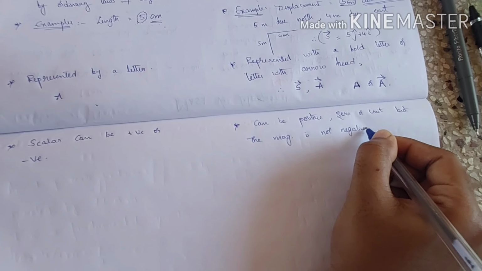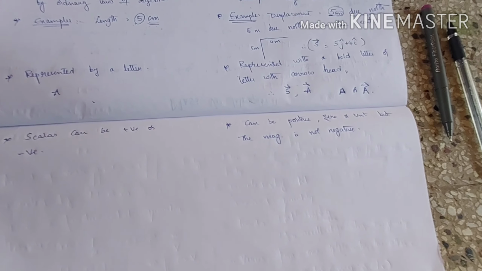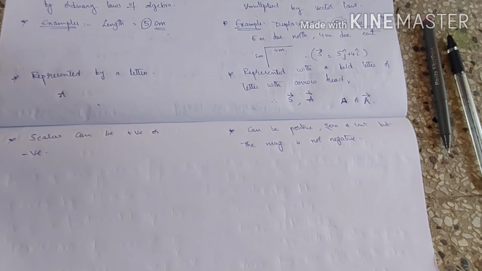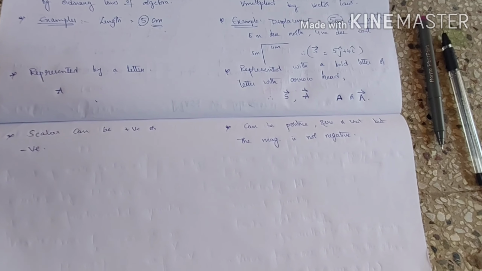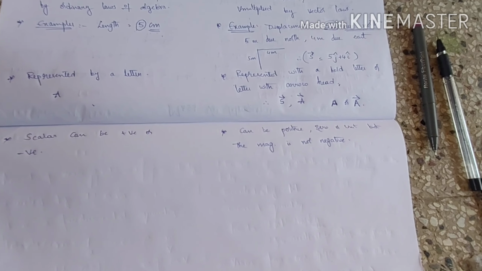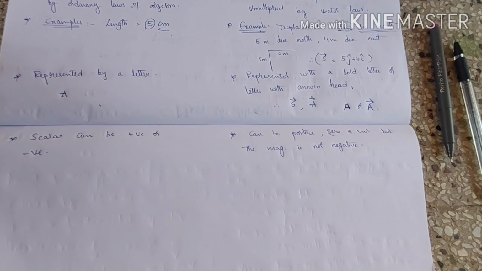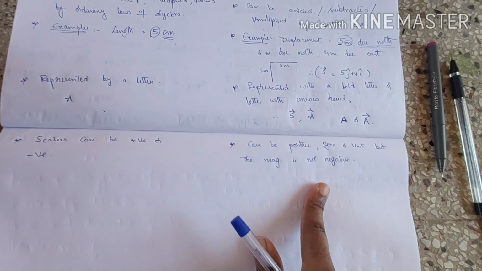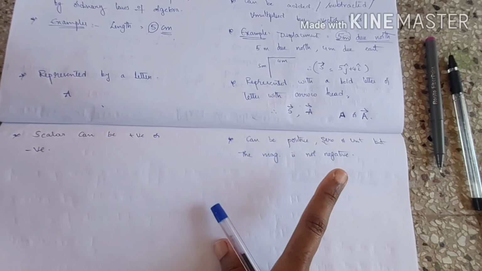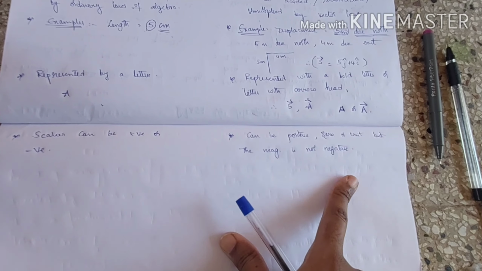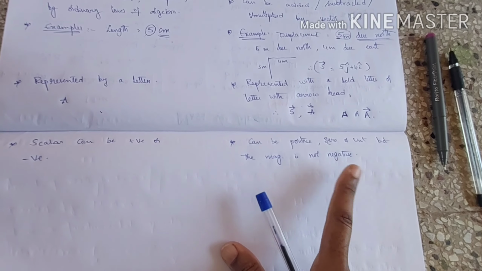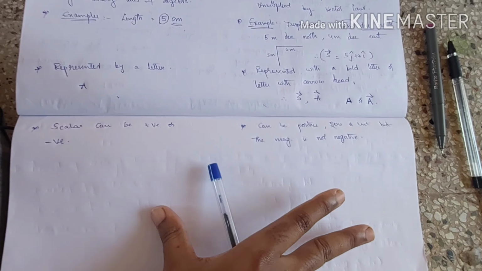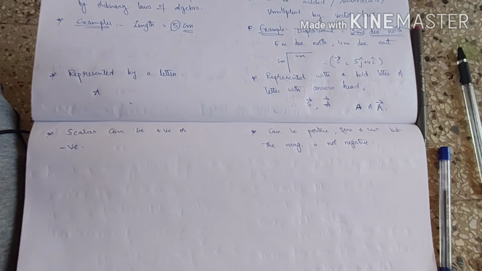In order to show the direction of a vector, we use the negative sign. So for writing a vector, we need not use the magnitude with a negative sign. Only for scalars do we write the magnitude as positive or negative. For vectors, we should not write a negative magnitude. In the case of vectors, negative is used to represent only the direction. So these are the major differences between scalar and vector. Thank you.